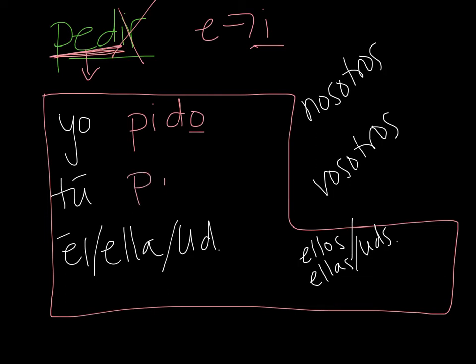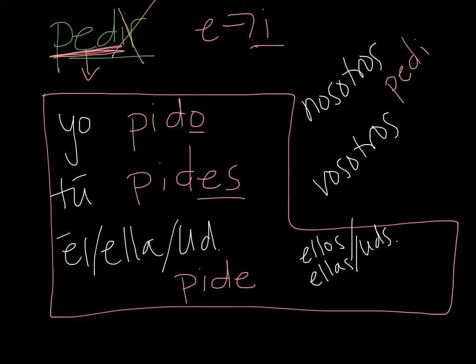Okay, P, and this is an IR ending verb, but I know that my endings for IR in the present tense for tú are pides. Él, ella, usted, pide. Okay, now I'm outside of the boot, so of course the stem change is not going to occur. And I have to remember that's an IR ending verb, so es pedimos. And then pedís para vosotros, if you want to go to Spain. Y después ellos, ellas y ustedes, of course, in the boot, so the stem change does occur. Piden is my ending. Muy bien.